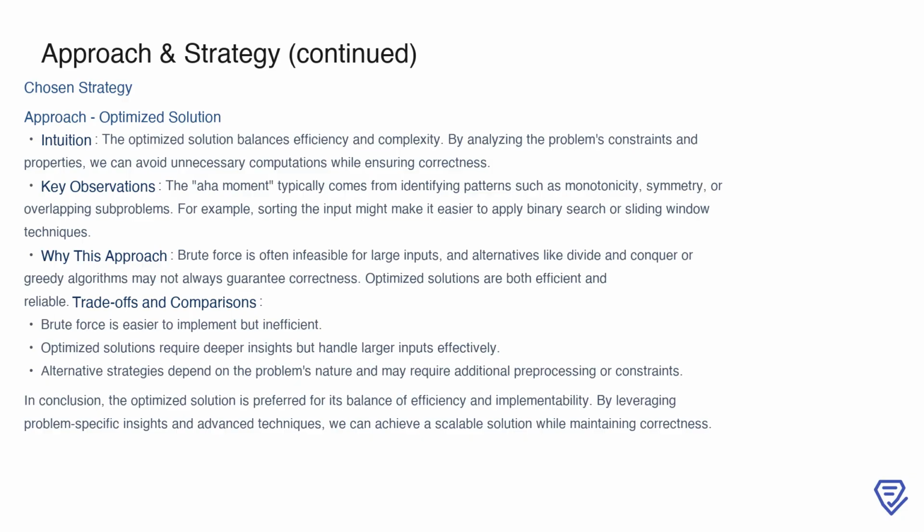The key intuition here is to balance efficiency with complexity by analyzing the problem's constraints and properties to avoid redundant computations while maintaining correctness. Success in this approach often hinges on recognizing patterns, such as monotonicity, symmetry, or overlapping subproblems, which can simplify our solution. For example, sorting the input might reveal opportunities to use binary search or sliding window techniques effectively.